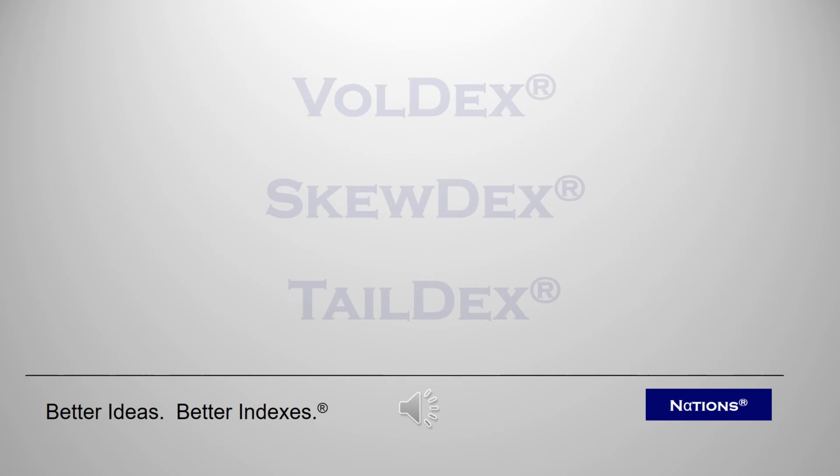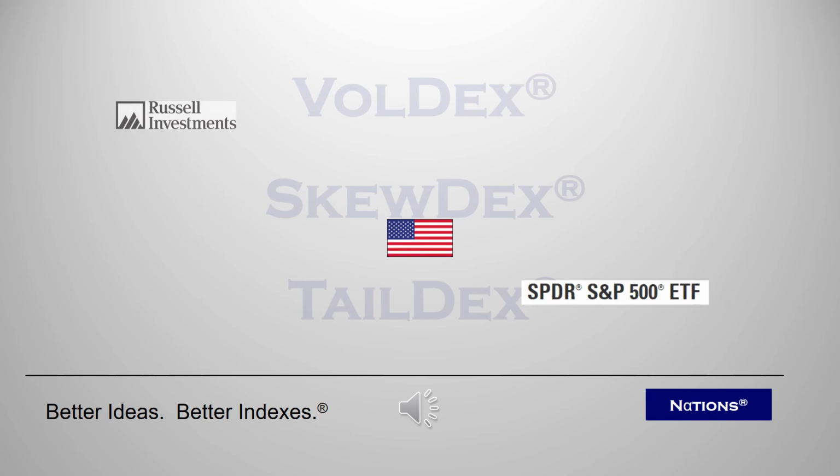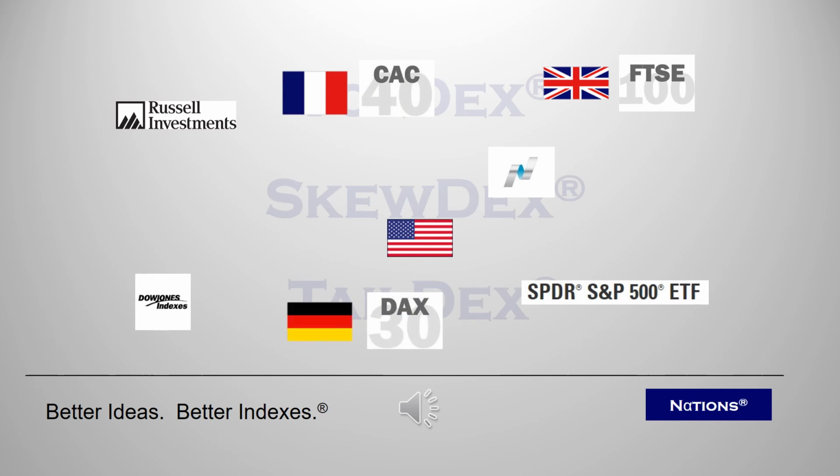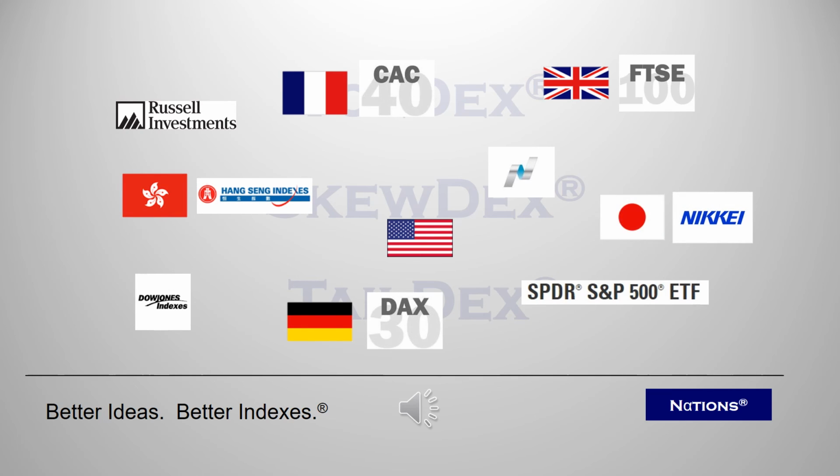The entire roster of Nations volatility indexes is applicable to every optionable asset class. We currently calculate all 3 on a variety of domestic and international ETFs or indexes, including SPY, the S&P 500 ETF, as well as ETFs on the Russell 2000 Index, the Dow Jones Industrial Average, the NASDAQ 100 Index, as well as the FTSE 100 Index in London, the CAC index in France, the DAX index in Germany, the Hang Seng index in Hong Kong, and the Nikkei index in Japan.